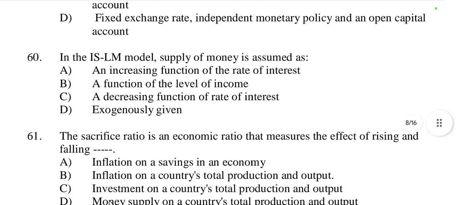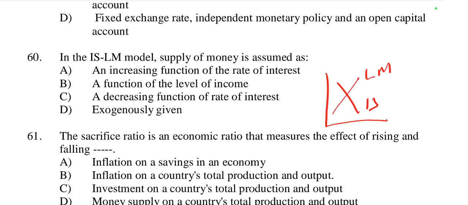Then question number 60. In the ISLM model, supply of money is assumed as a increasing function of the level of income, decreasing function, or exogenously given. Yes, according to the ISLM model, supply of money is assumed to be exogenously given. So D is the right option.